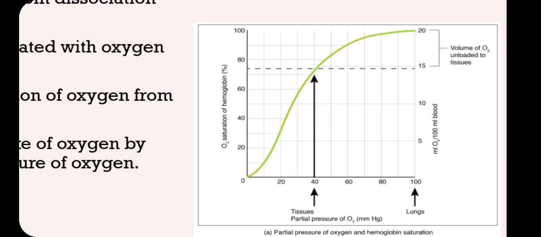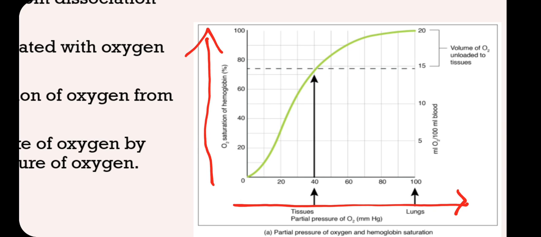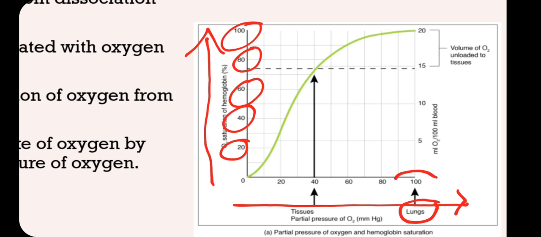Now you see here, on this axis we are showing the partial pressure of oxygen: 20 millimeters, 40, 60, 80 and 100 millimeters of mercury. Whereas on this y-axis we are showing the percentage saturation: 20%, 40%, 60, 80 and 100%. Just observe carefully, in lungs where the partial pressure is 100 millimeters of mercury, the percentage saturation of oxygen is almost 100%.